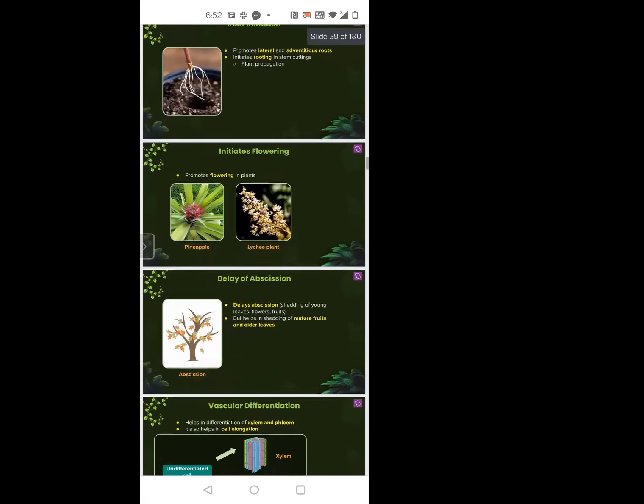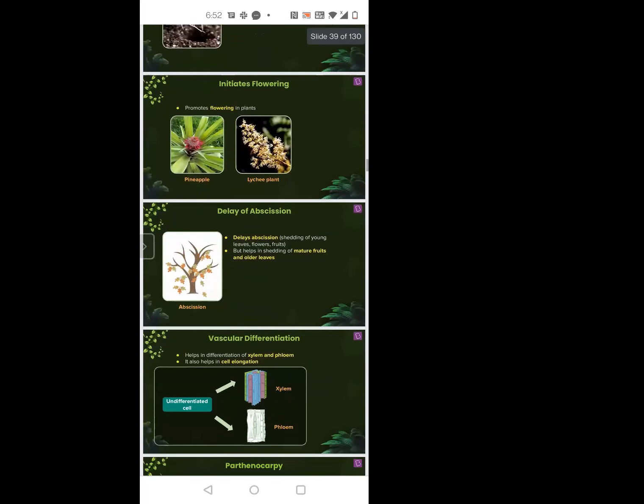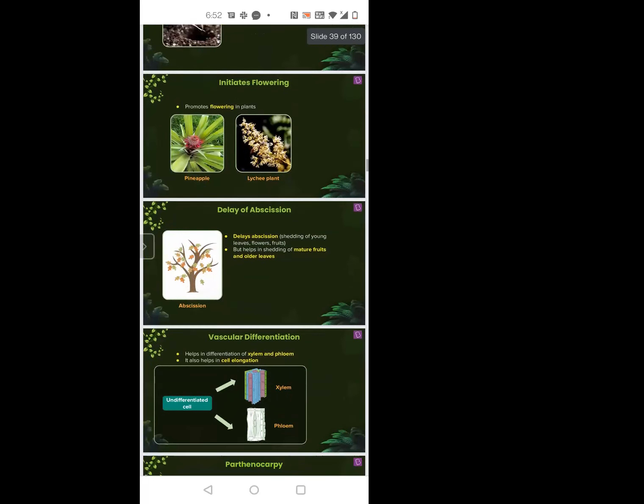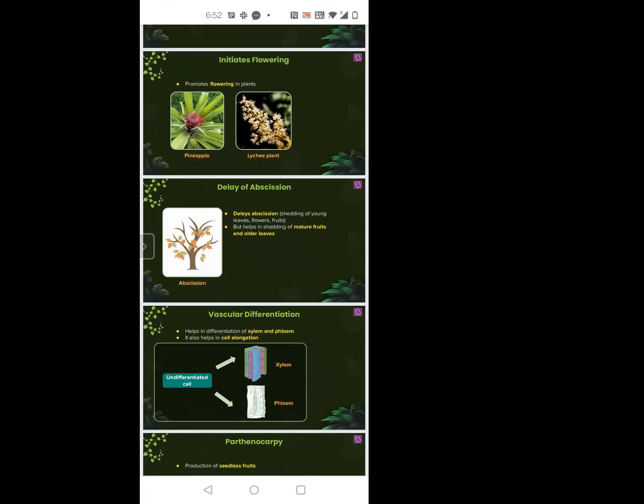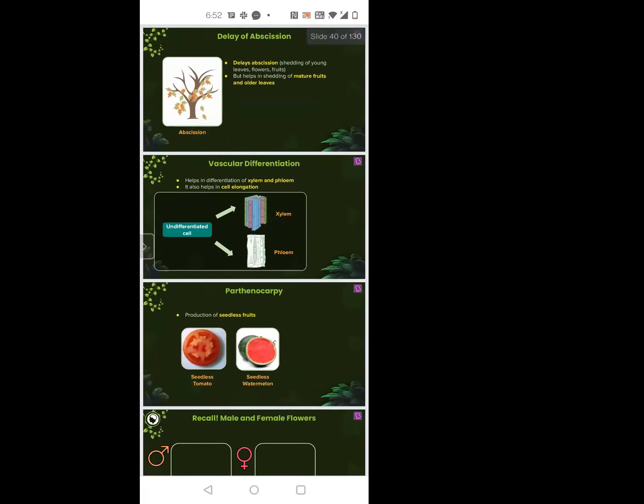Then flowering starting is also because of auxin. So root growth and flowering are because of auxin. Apart from that, you also have delay of abscission. What is that, ma'am? Parthenocarpy, I know, development of fruit from any other part of the plant is called parthenocarpy.